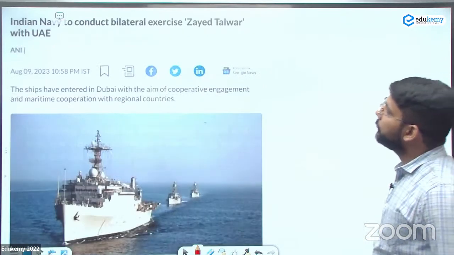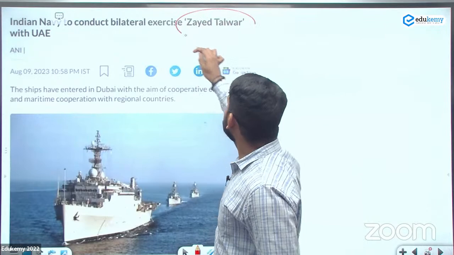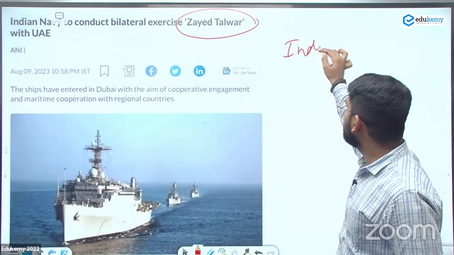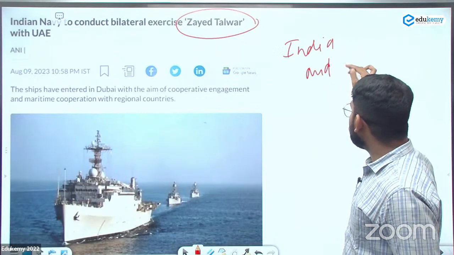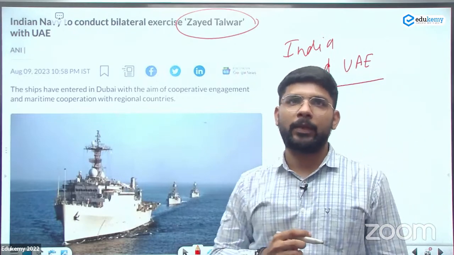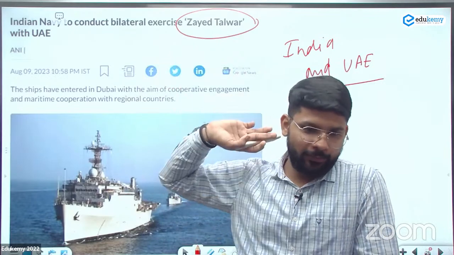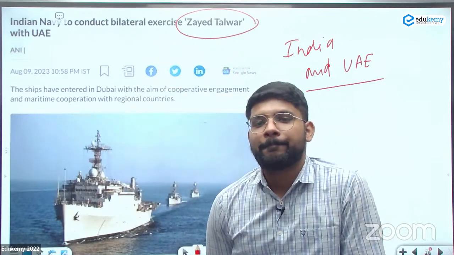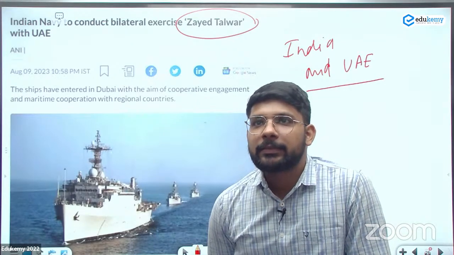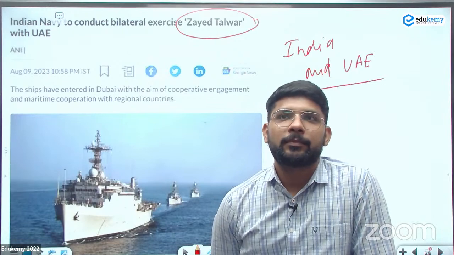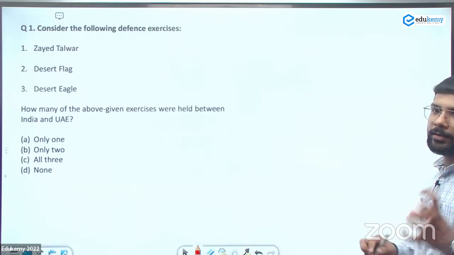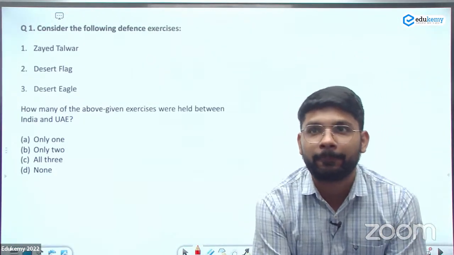Next topic is about the exercise Jayat Talwa. It's an exercise between India and UAE. Anybody can tell me the other exercise between India and UAE? ऐसा तो नहीं है कि ये न्यूज में तो यही पूछेगा. They can ask the others also. Desert Eagle, yes. Okay, let's see the question first. So then you can understand what's the importance of the topic in the examination.